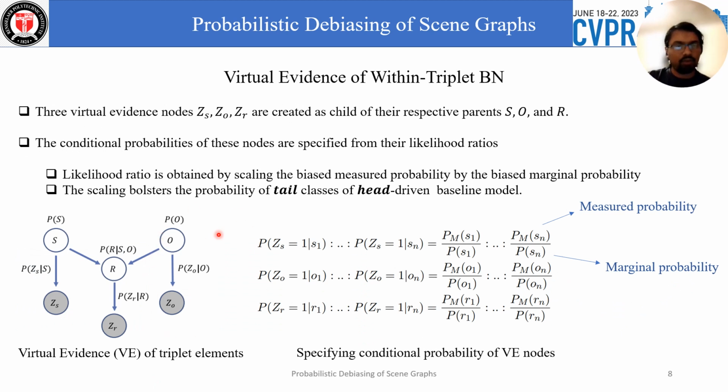The virtual evidence nodes are added as binary nodes to the subject, relationship, and object. Their conditional probability is specified from a likelihood ratio, which is basically the measured probability divided by the marginal probability. This scaling of the measured probability bolsters the tail classes and attenuates the head classes.